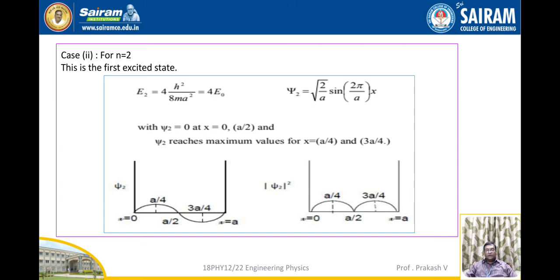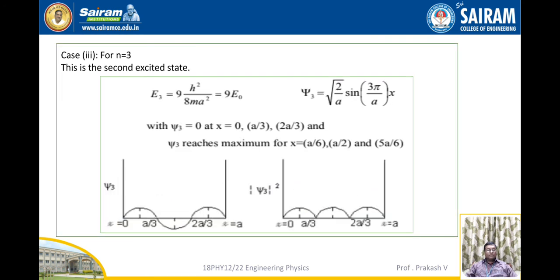The value of psi 2 is equal to square root of 2 by a into sine of 2 pi by a into x. Psi 2 is equal to 0 at x equal to 0 and a by 2, and psi 2 reaches maximum values at x equal to a by 4 and 3a by 4, as shown in the diagram.